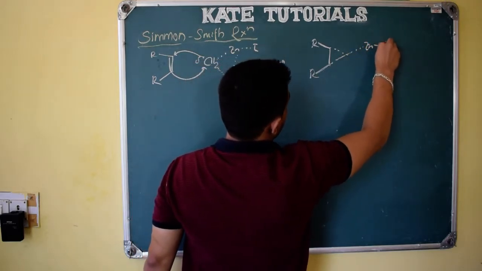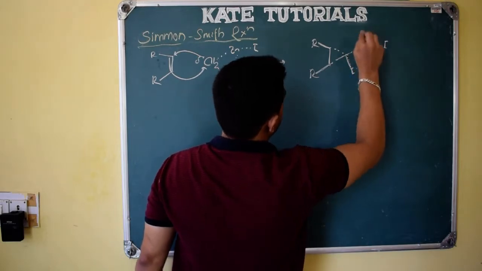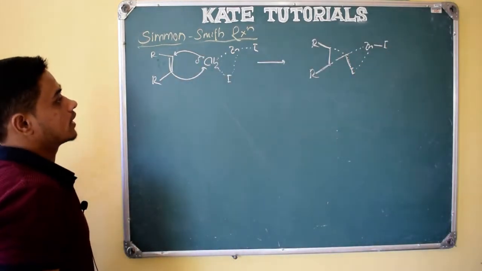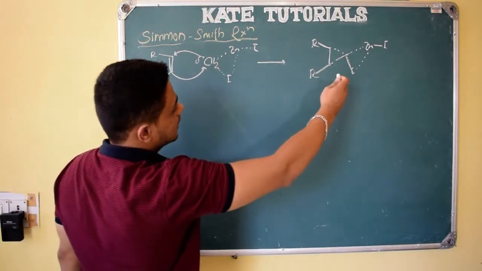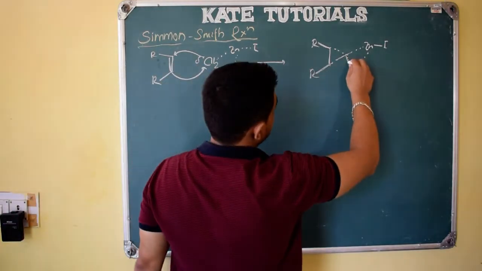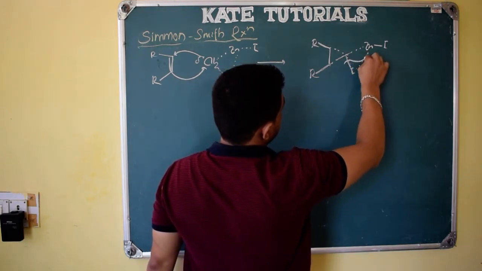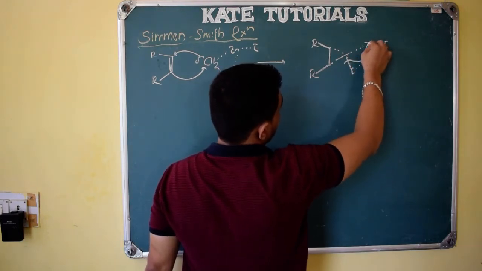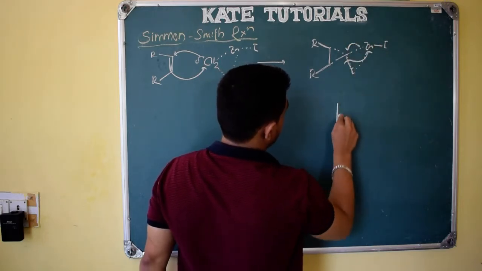Zinc is coordinated with iodine, and this iodine is also coordinated with zinc. Further, what happens? This structure will form. This zinc will go with this carbon, this iodine will go with this zinc, and this will come here. So finally we will get this structure,